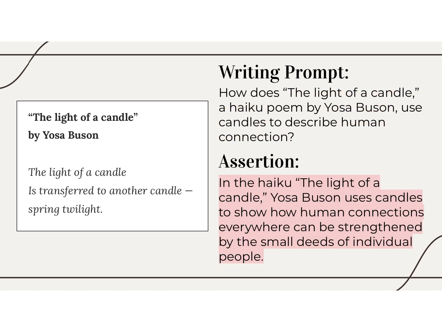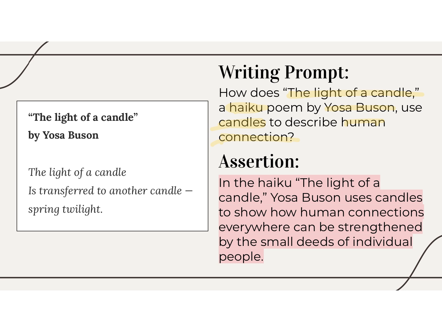How about this assertion? In the haiku, The Light of a Candle, Yosabu-san uses candles to show how human connections everywhere can be strengthened by the small deeds of individual people.